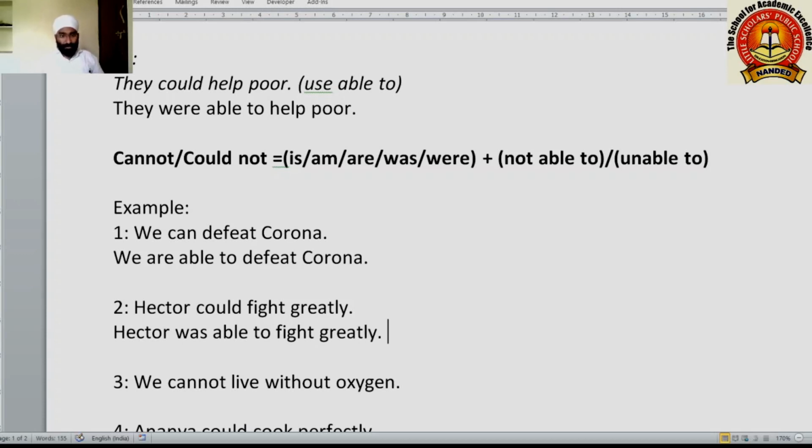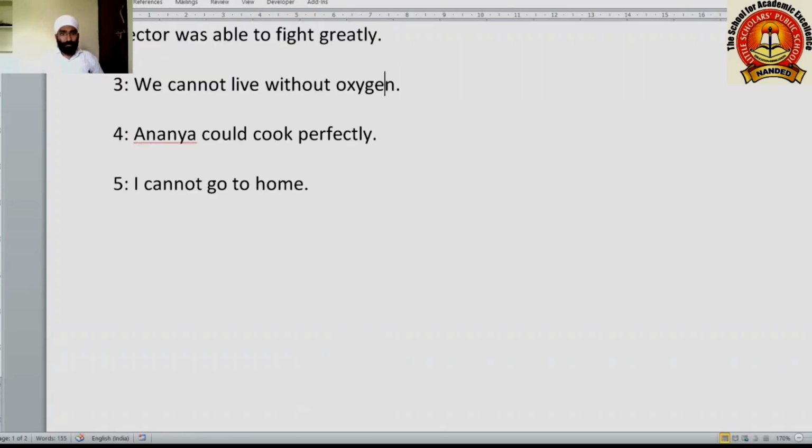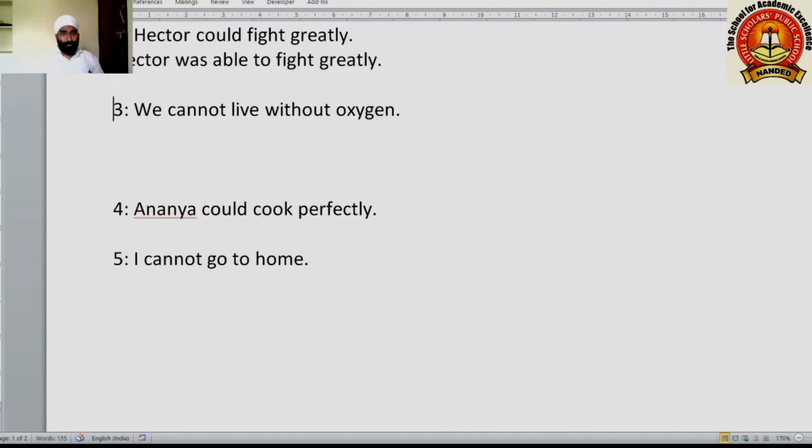Third example, we cannot live without oxygen. This sentence is negative, and the sentence is in present tense, and for we we are using are. We are not able to, you can write, or unable to, you can write. Both are correct. Unable to live without oxygen.